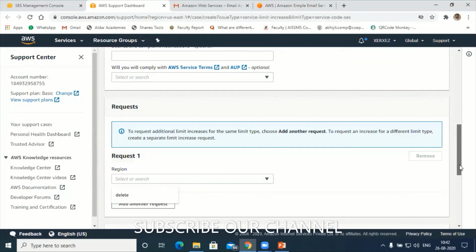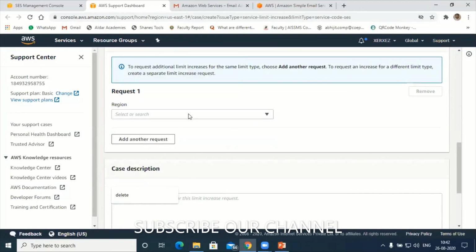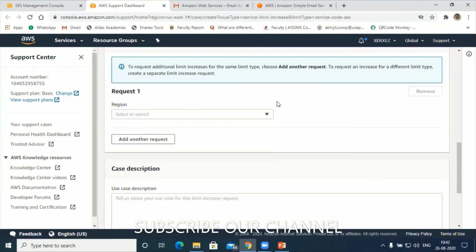Most important here is the region. From which region do you want to send the emails? Obviously I have selected my region as Asia Pacific. I want to send all my emails through Asia Pacific.